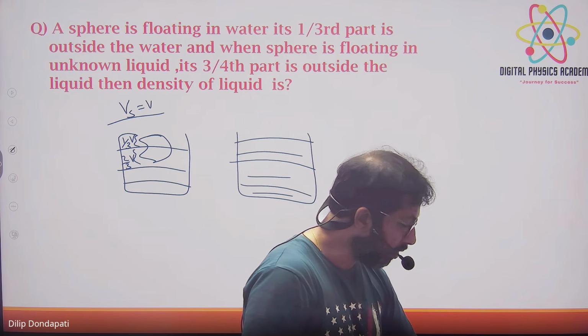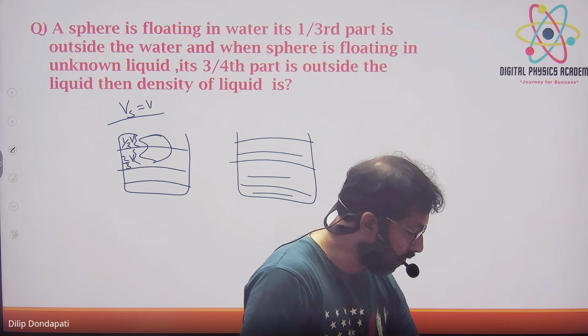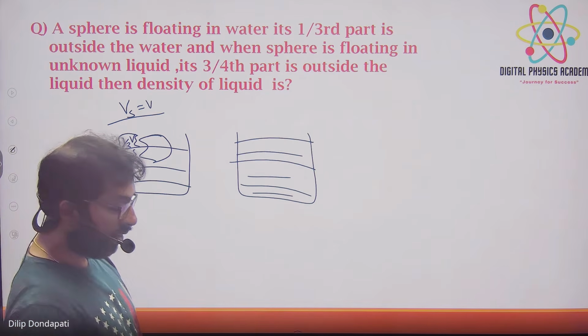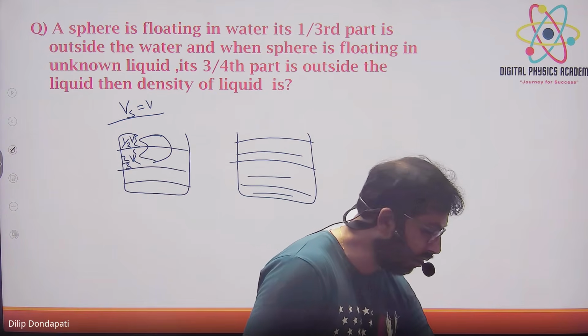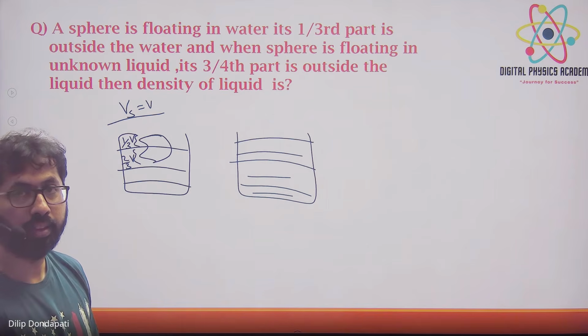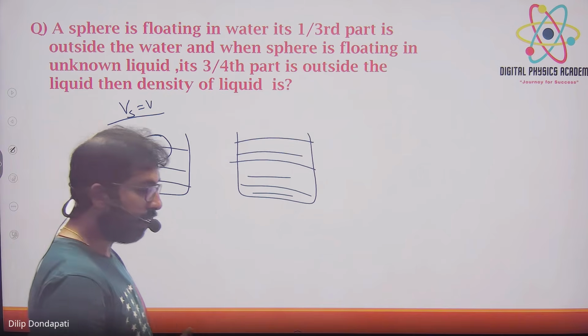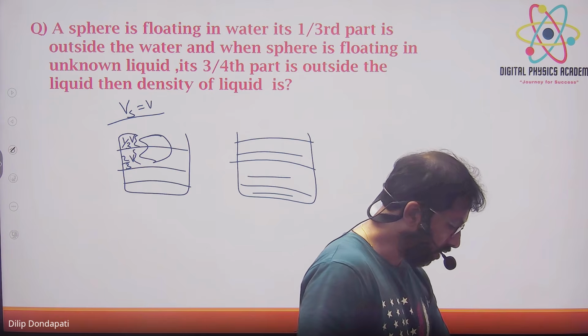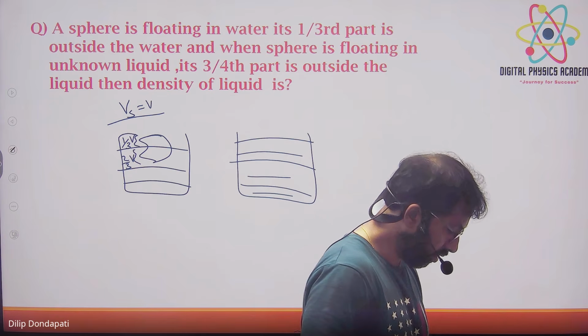Until now, we are adding solid in one liquid. Sir, I'm getting 3/8. Yes, I'm getting it as 3/8. First equation: 2/3 V into rho L is equal to 1/4 V into 1.